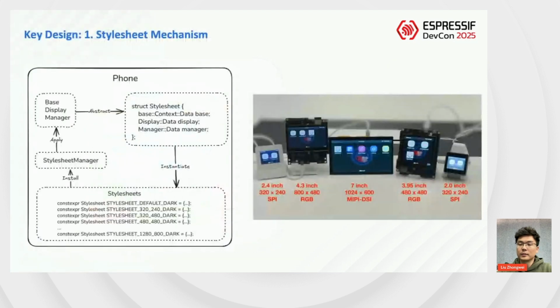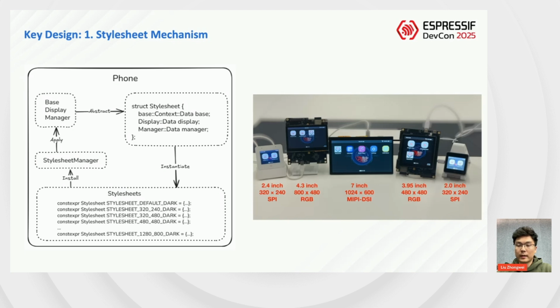Using the phone system as an example, it has two key designs. First is the stylesheet mechanism, which ensures the system adapts to screens with different resolutions. Its implementation can be summarized in three steps. First, data abstraction. Parameters related to display and interaction that depend on resolution are abstracted into a unified stylesheet class.